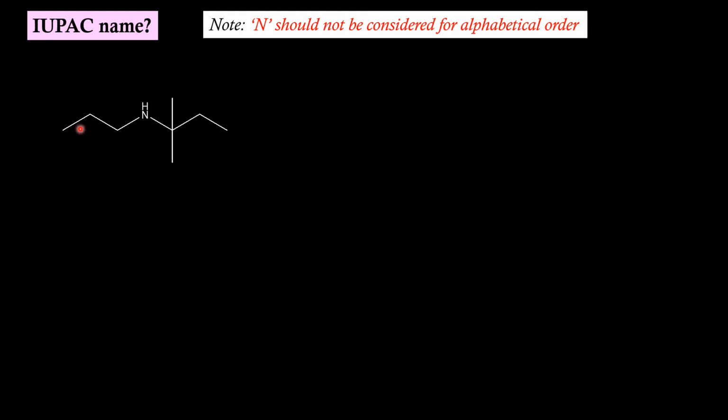3 carbon atoms on this side against 5 carbon atoms here. This will be the parent chain and this will be the substituent. In order to give the lowest number to this carbon, we should start numbering from this carbon. The name of this prefix will be N-propyl.